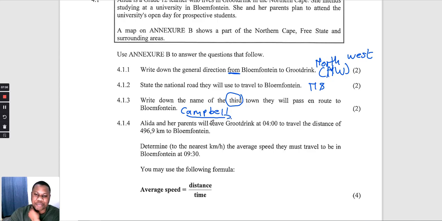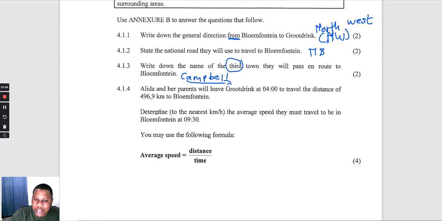Okay, now they say Alida and her parents will leave Grootdrink at 4 a.m. to travel the distance of 496.9 kilometers to Bloemfontein. Determine to the nearest kilometer the average speed they must travel to be in Bloemfontein by 9:30. Okay, you may use the following formula: average speed is equal to distance over time.